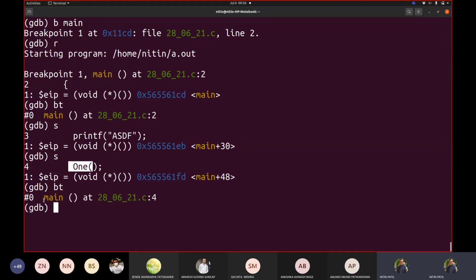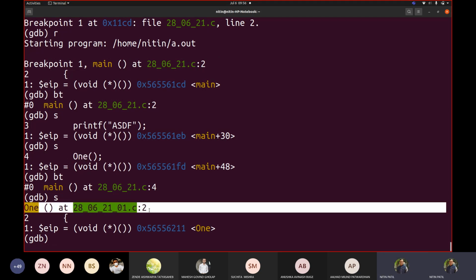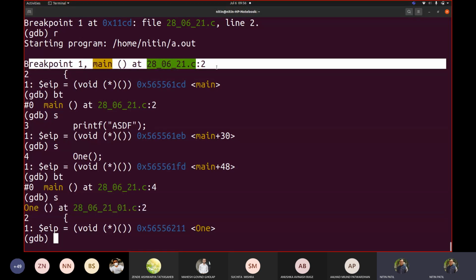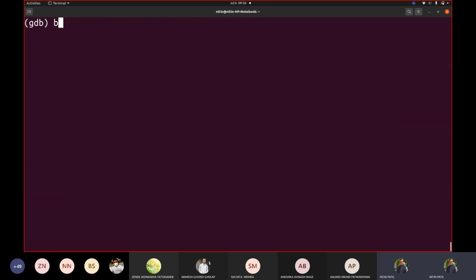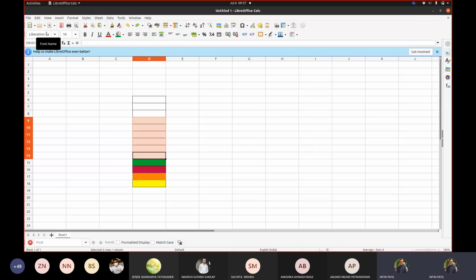But when I write step, you may see it is now executing this one function call. The way that it started with main here, correct? It started with main at line number 2. Now it is here. So if I write bt now, there will be two stacks. One stack is for main, which is now below. The top one would have number 0, the way that we saw. So this is at the top, correct?